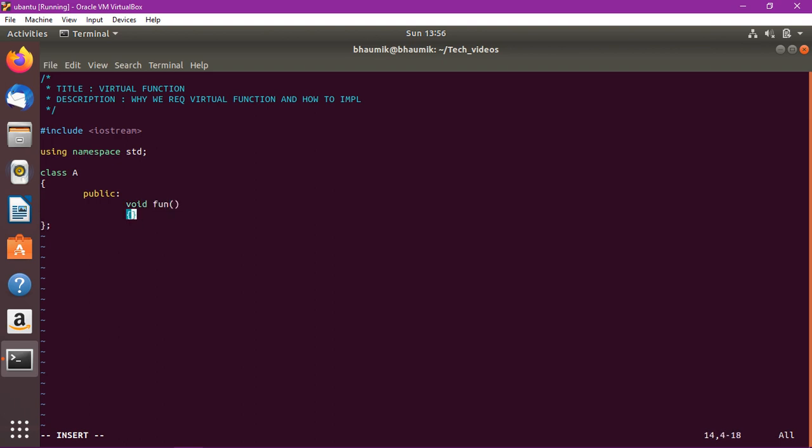In that function we will just print out the class name. Nothing else. Class A. Now another class we will define, class B, which is inherited from class A publicly. In class B also we will do the same thing. We will define one public function which will just print out the class name.